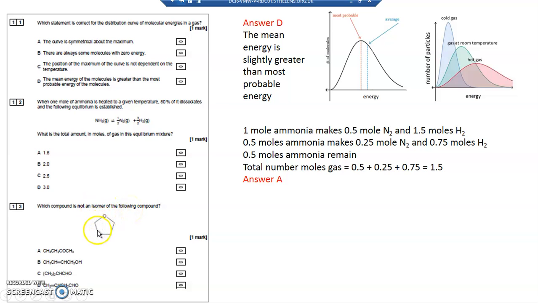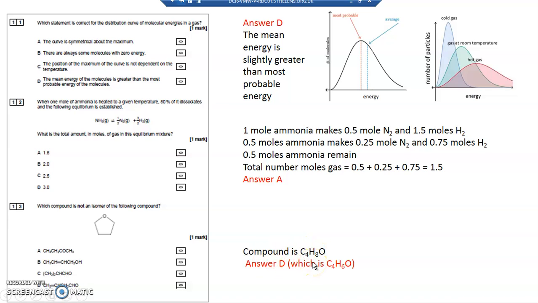Which compound is not an isomer of the following compound? So look what I've got. I've got 1, 2, 3, 4 carbons and 1 oxygen. 4 carbons on each of those corners. Now how many hydrogens are on each? Well, each carbon's got 2 bonds there, so there must be 2 hydrogens as well to have the carbon have 4 bonds. So 1, 2, 3, 4, 5, 6, 7, 8. So it's C4H8O. Which one is C4H8O?